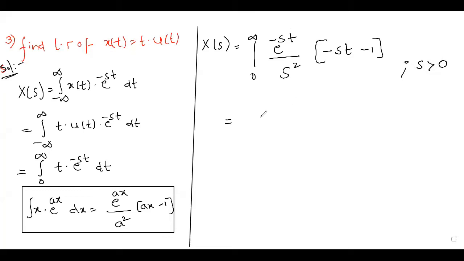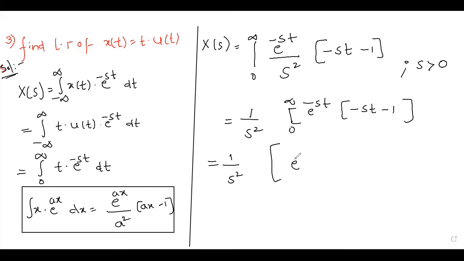So now you can substitute the upper limit and lower limit. Anyhow, 1 by s squared is a constant, so let us write it outside. Now, what are the limits we have? e^(-st) into (-st - 1).